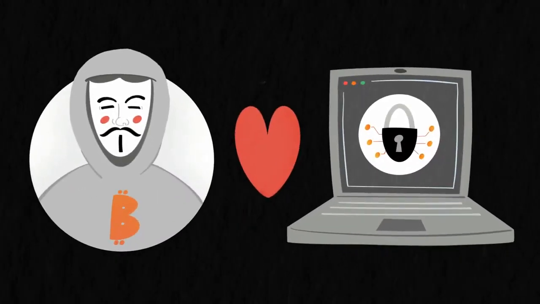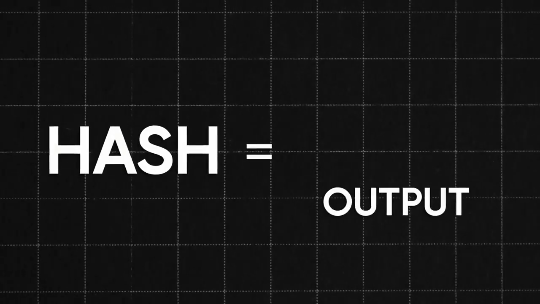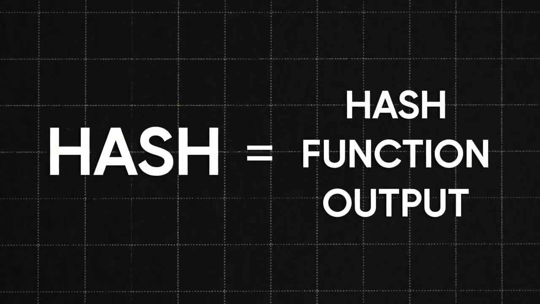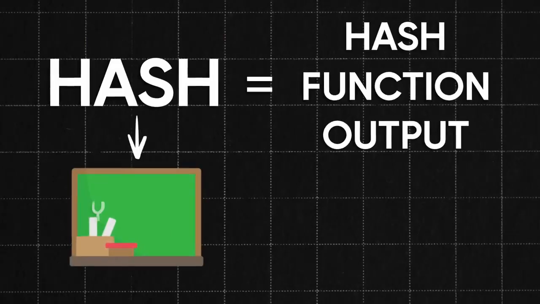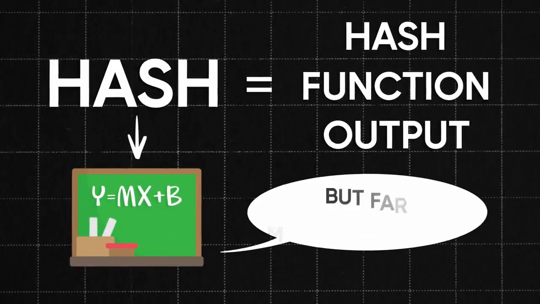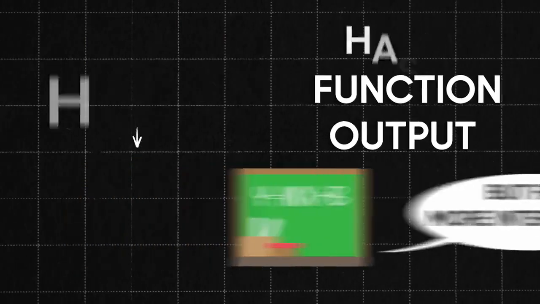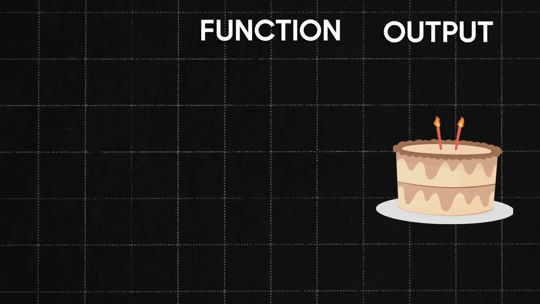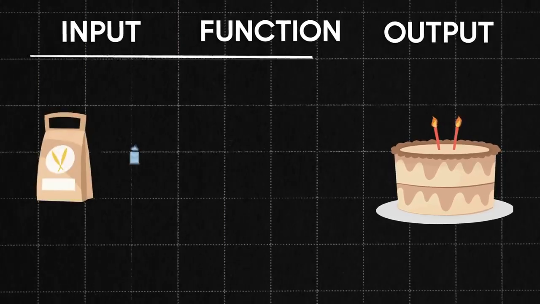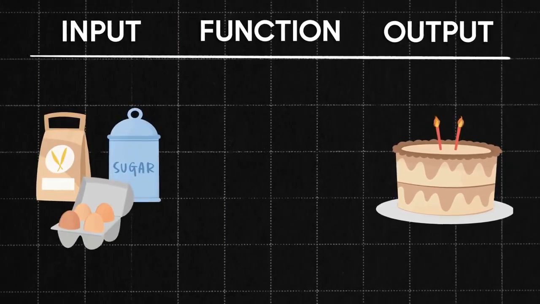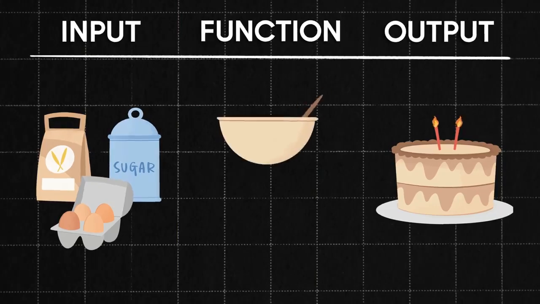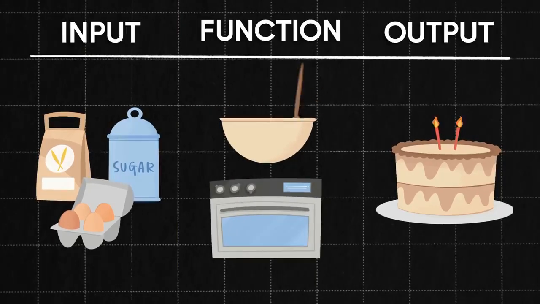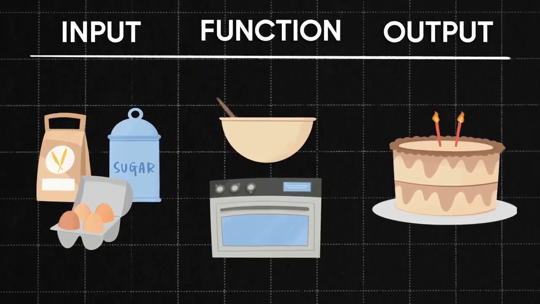Satoshi was a hash and cryptography fanatic. A hash is the output of a hash function. It is a mathematical function like y equals mx plus b, except far more interesting. Baking a cake is a good analogy. The input is flour, sugar, and eggs. The function is the transformation of the ingredients with mixing, baking, etc. The output is the finished cake.